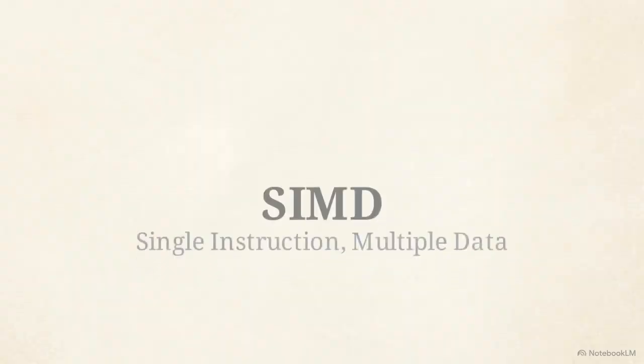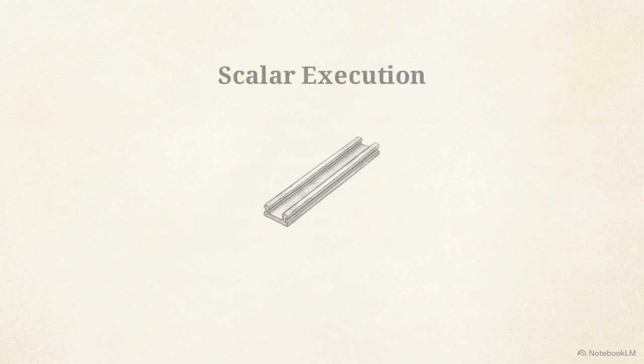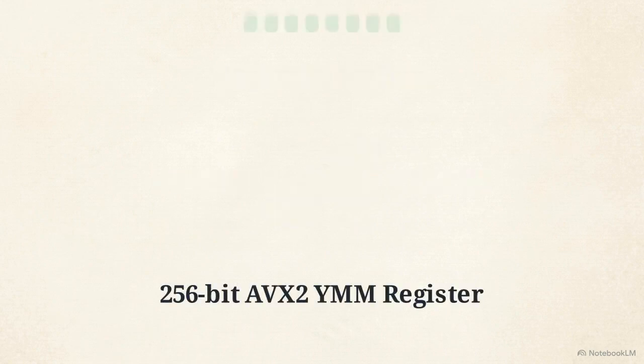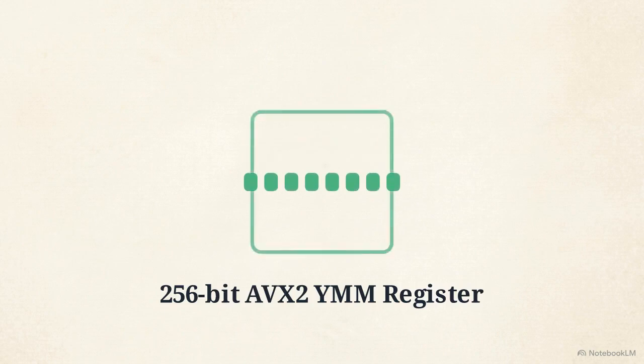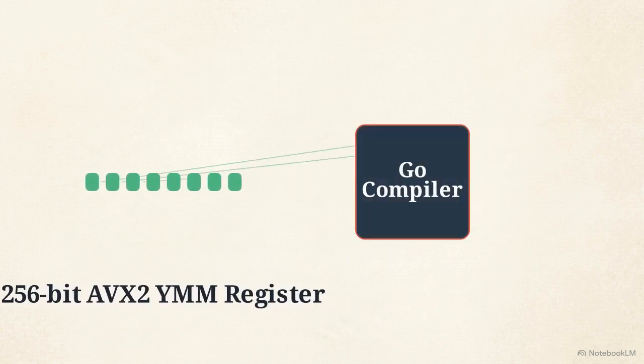This diagram outlines the hardware solution: single instruction, multiple data, or SIMD. Instead of loading two single numbers for an addition operation, modern processors use expanded registers, like the 256-bit AVX2 YMM. This widens the memory bus, loading 8 numbers concurrently. But the Go compiler presents a software limitation, lacking auto-vectorization passes to natively utilize these hardware instructions.